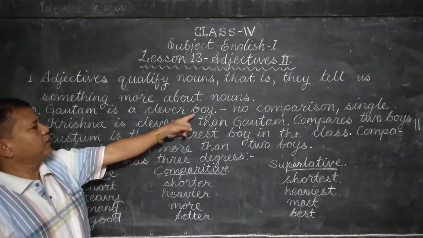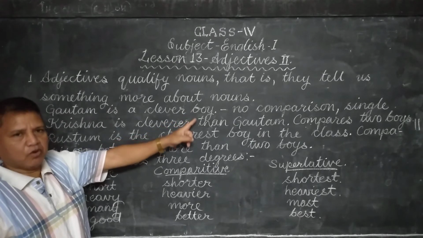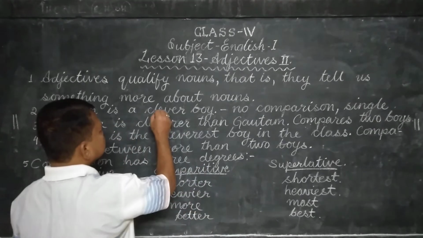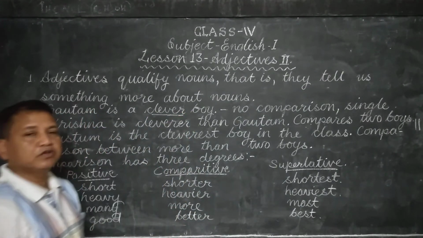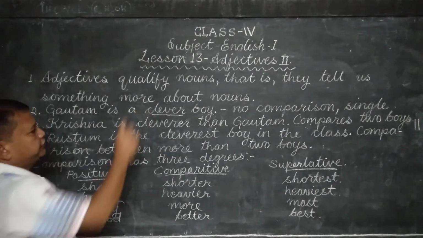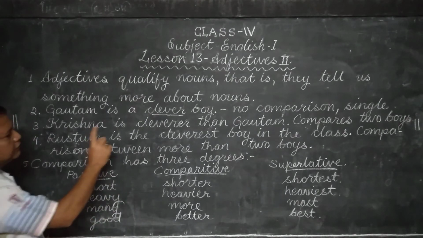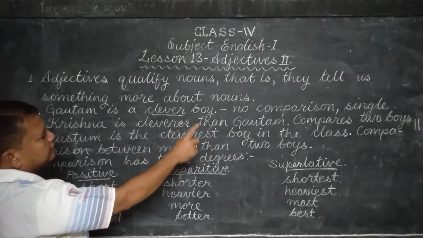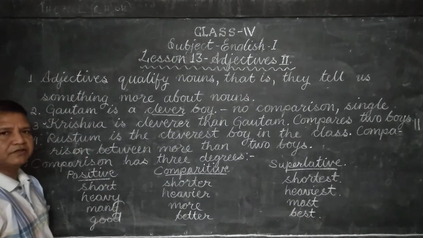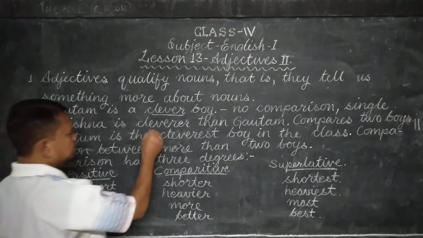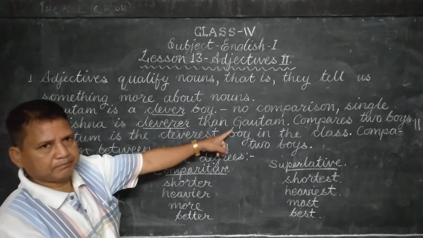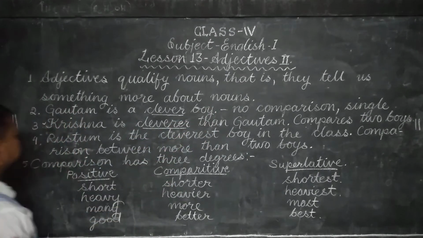So we are talking about Gautam, who is a boy. And what kind of boy is he? He is a clever boy. Gautam is a clever boy. That is the quality of Gautam. So this is an adjective. The second one is, see, Krishna is cleverer than Gautam. Now we are talking about Krishna. What kind of boy is Krishna? He is cleverer. Cleverer than whom? Cleverer than Gautam. I'll explain again. Okay.